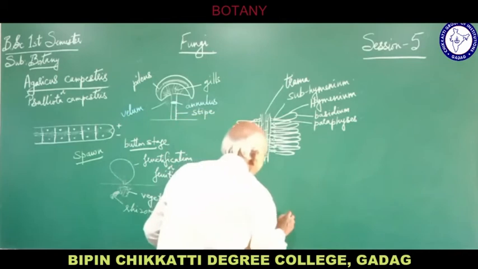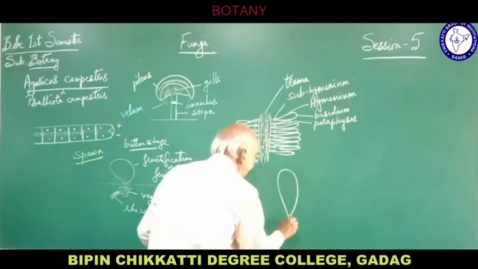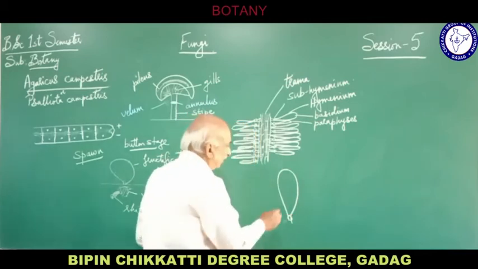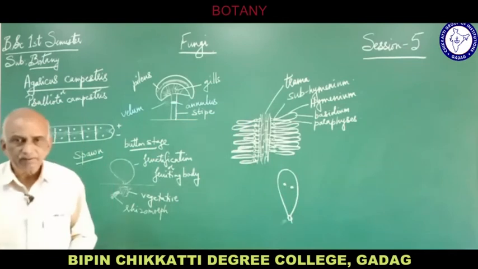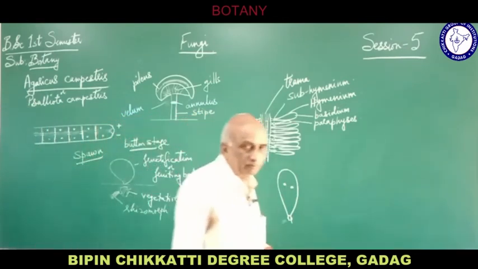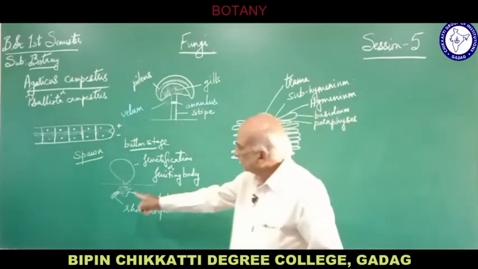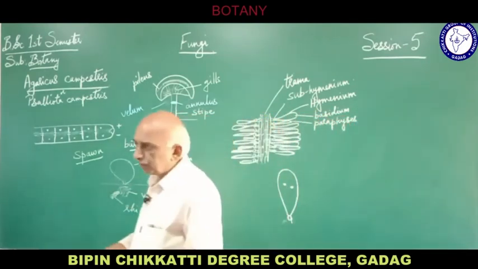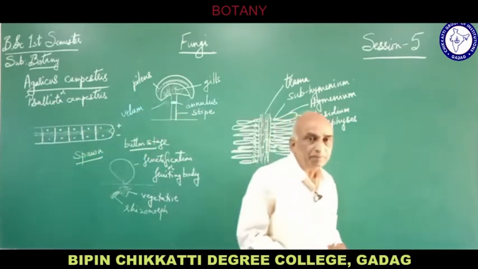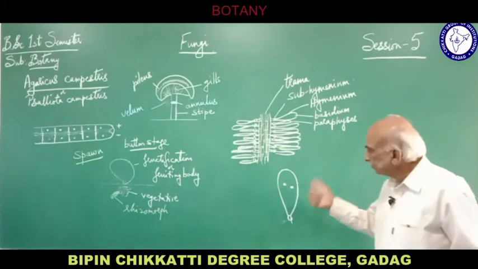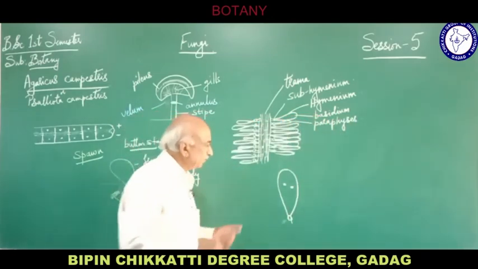Now suppose this is one basidium which is originating from the subhymenium. It consists of dikaryotic nuclei. Already we have mentioned the vegetative mycelium is dikaryotic. Similarly, the fructification or fruiting body which originates is also dikaryotic, binucleate. Then how does the basidium develop further?